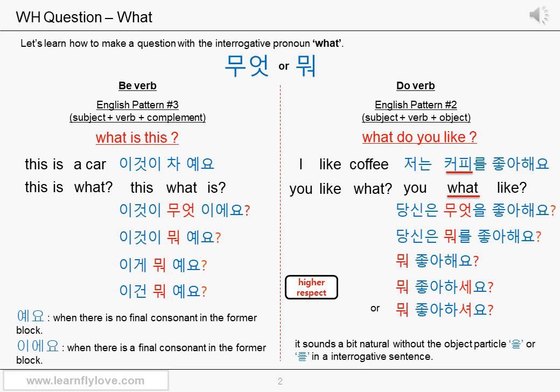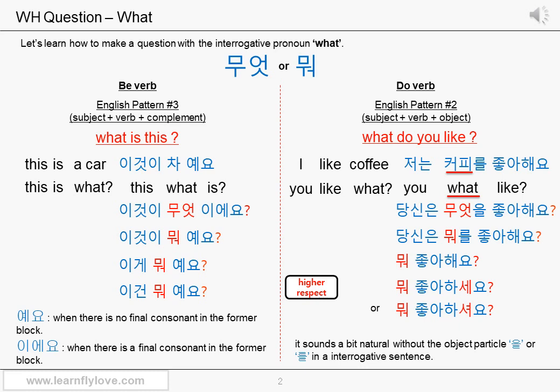It's just what. What was the translation for the interrogative pronoun what? 무엇 or 뭐. 뭐 is the shortened form, so needless to say, people use it more than 무엇. 무엇 sounds a bit formal. 뭐. It's 우 plus 어 sound. 우어, 뭐, okay?